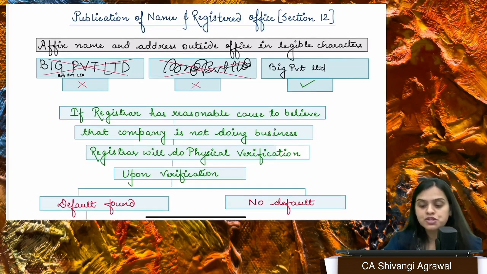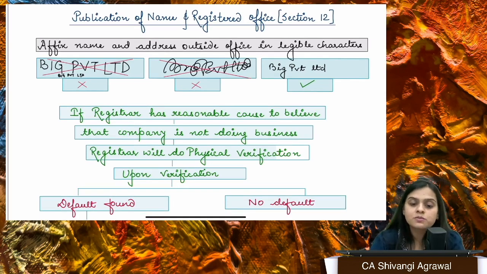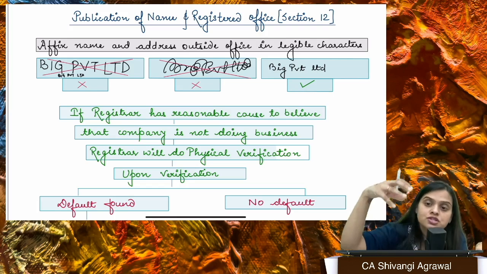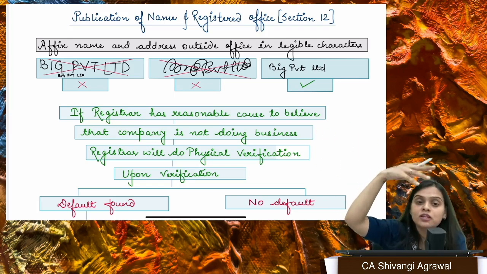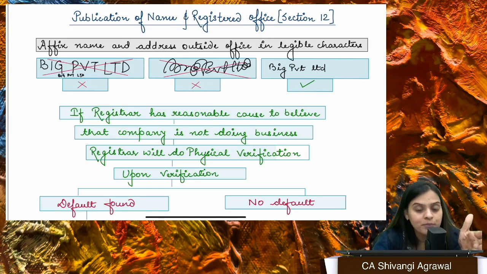Okay, then we have section 12. What is section 12? Section 12 talks about registered office, publication of name, everything. So first, your registered office cannot be a PO box. It is very different from the corporate office or head office. You need this particular registered office because all the documents and notices are served here only, and based on where your registered office is situated, it determines the domicile of the company, right? So the company within 30 days of incorporation must have a registered office, and you must furnish this to ROC within a period of 30 days from incorporation, right?